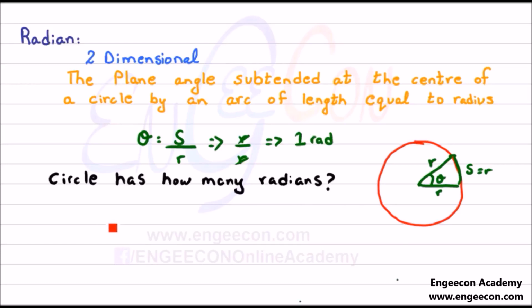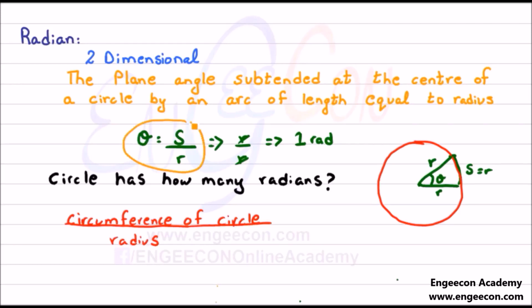Now the question arises: how many radians does a circle have? We will use the same concept here. The length of the arc is equal to the circumference of the circle. We know that the circumference of the circle is 2 pi r, divided by r. This r will cancel out and we are left with 2 pi.